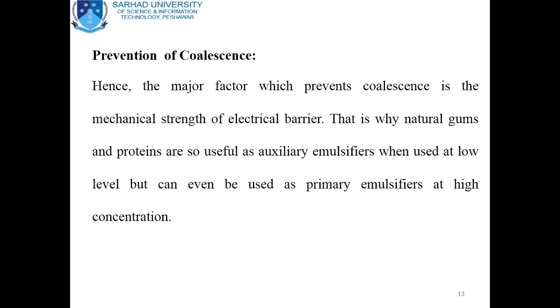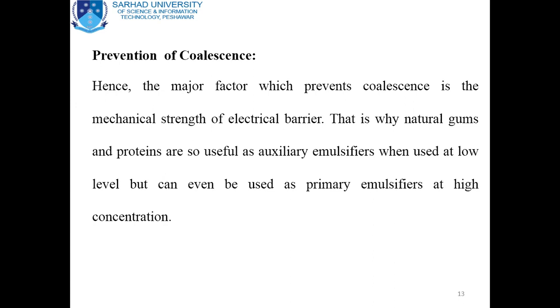Now how will we prevent the coalescence? The major factor which prevents coalescence is the mechanical strength of the electrical barrier. That is why natural gums, that is the gums obtained from natural, plant origin, and proteins are so useful as auxiliary emulsifiers. It means that auxiliary emulsifiers will be used.